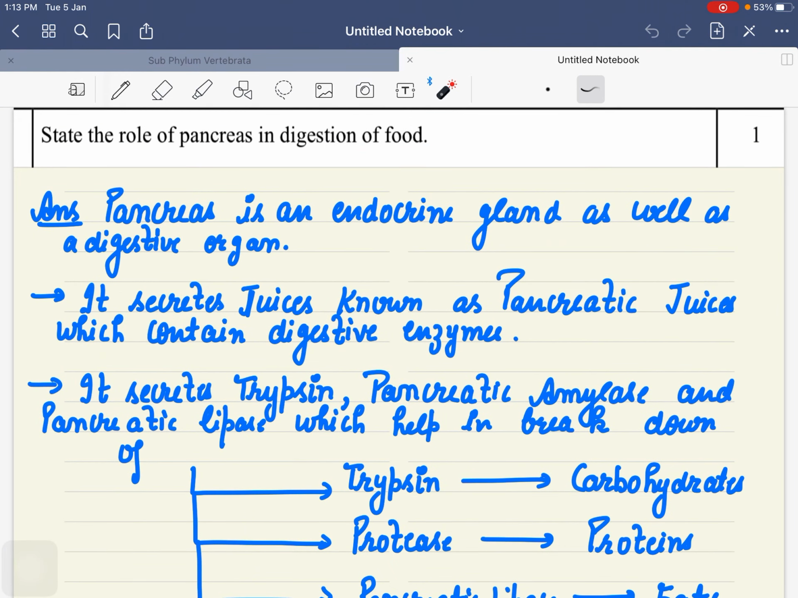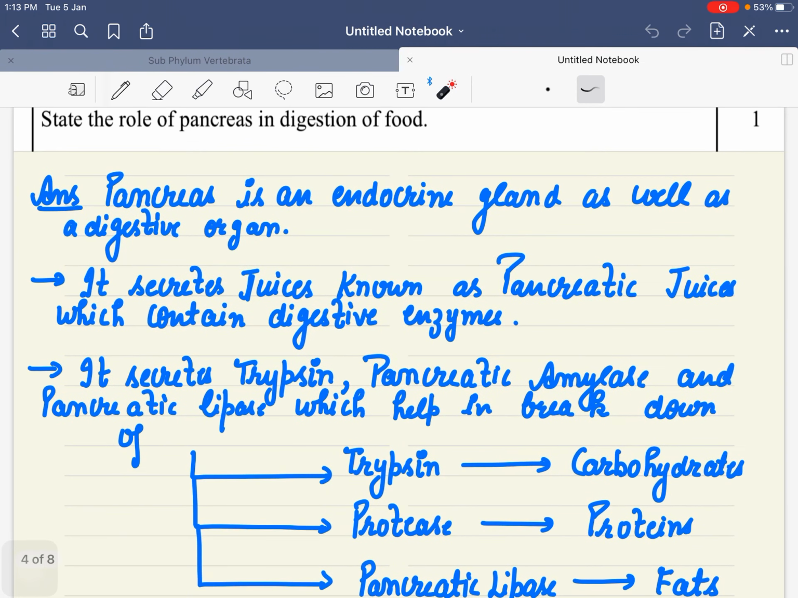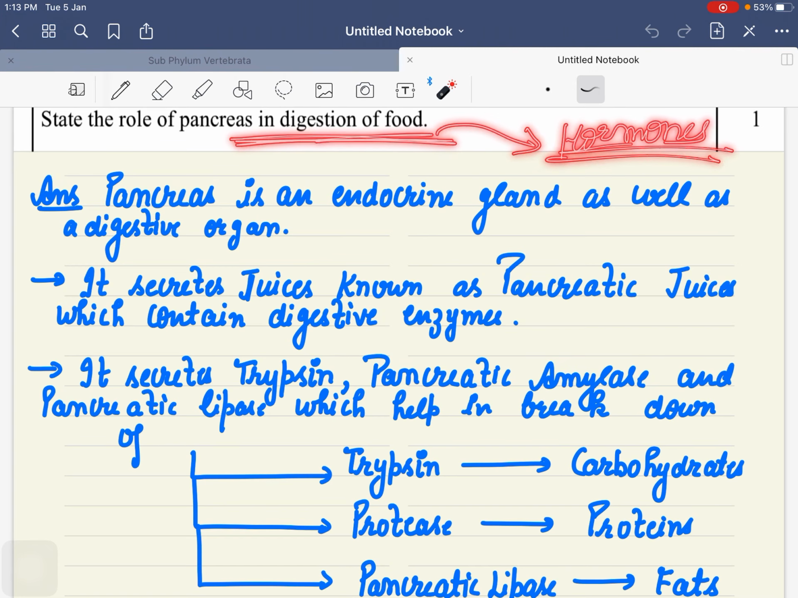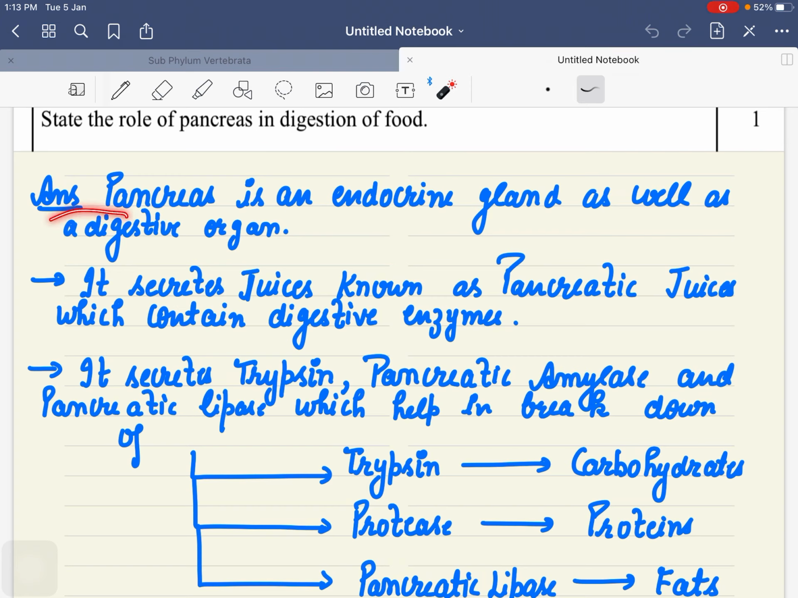Now, next was: state the role of pancreas in digestion of food. We know that pancreas is a heterocrine gland. It acts as an endocrine gland also, as well as an exocrine gland, right? Now, because we are asked about the digestion of food, we are not asked about the hormones. Here we are only and only asked about digestion of food. So pancreas is a very effective digestive organ. It does not play a definitely direct role. It secretes